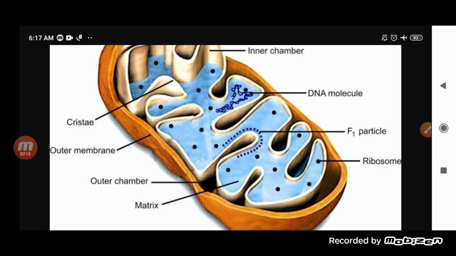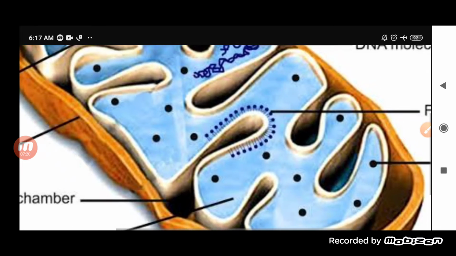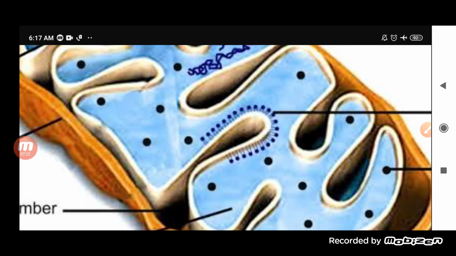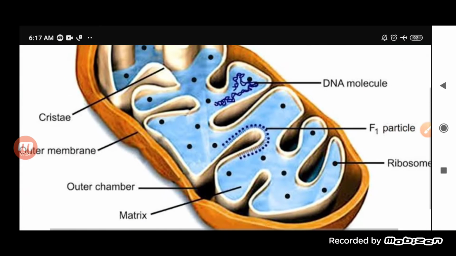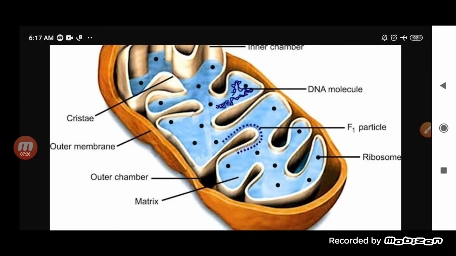On the enfoldings, which are a part of the inner membrane, you will find some F1 particles present, and these F1 particles are basically responsible for, or help in carrying out, the process of ATP formation.